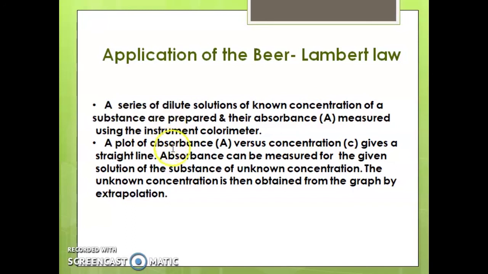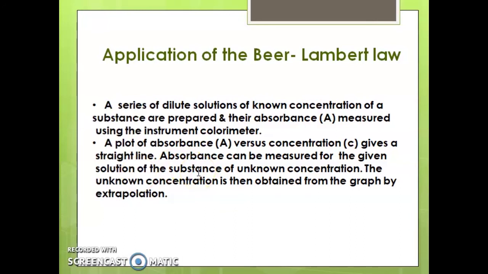Second, a plot of absorbance versus concentration gives a straight line, that we had already discussed. Absorbance can be measured for the given solution of the substance of unknown concentration.